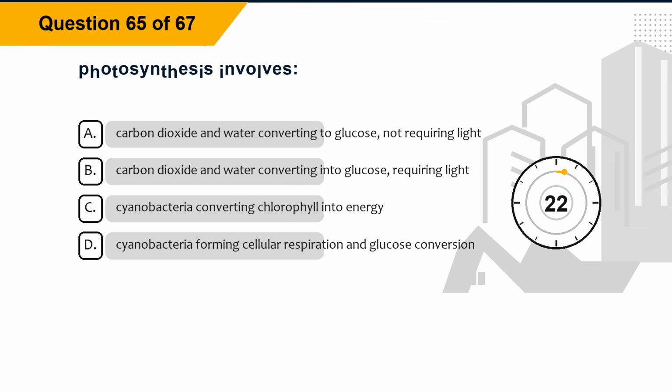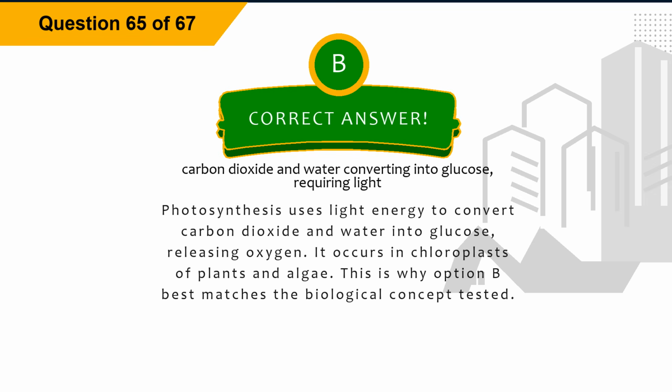Question 65. Photosynthesis involves option A, carbon dioxide and water converting to glucose, not requiring light. Option B, carbon dioxide and water converting into glucose, requiring light. Option C, cyanobacteria converting chlorophyll into energy. Option D, cyanobacteria forming cellular respiration and glucose conversion. The correct answer is option B. Explanation. Photosynthesis uses light energy to convert carbon dioxide and water into glucose, releasing oxygen. It occurs in chloroplasts of plants and algae. This is why option B best matches the biological concept tested.